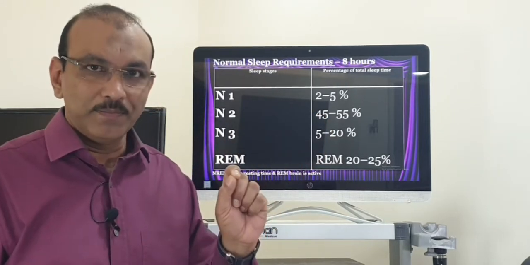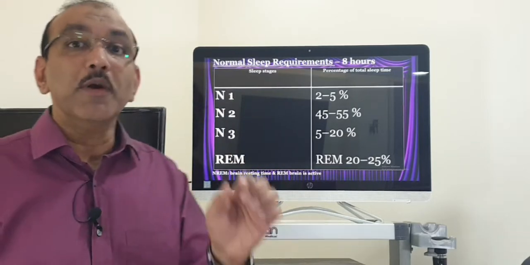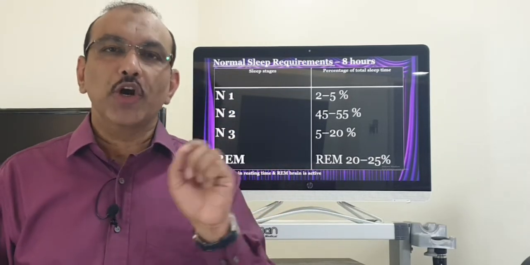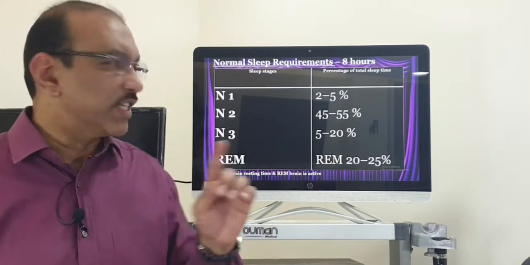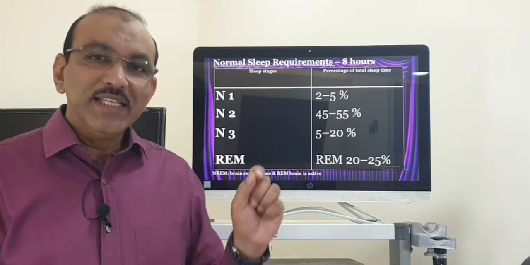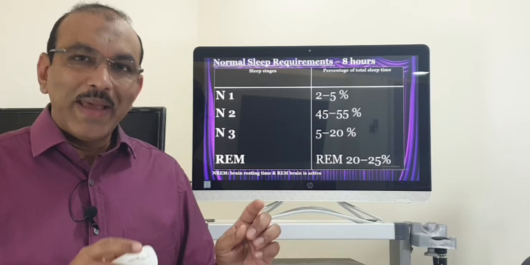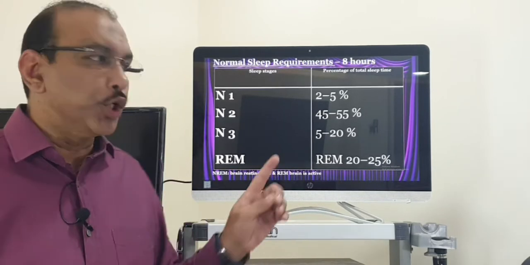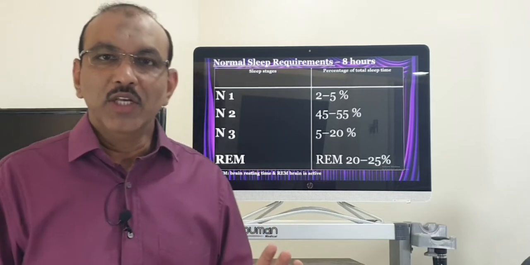From N1 he goes to N2, where he spends about 55%, which is the majority. From N2, smoothly he goes to the N3 stage, where he spends about 20%. And this N3 is a stage when he starts dreaming. Then from N3 he goes into REM sleep, where he spends about 25%.